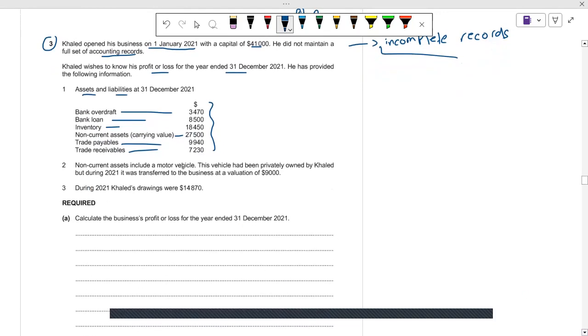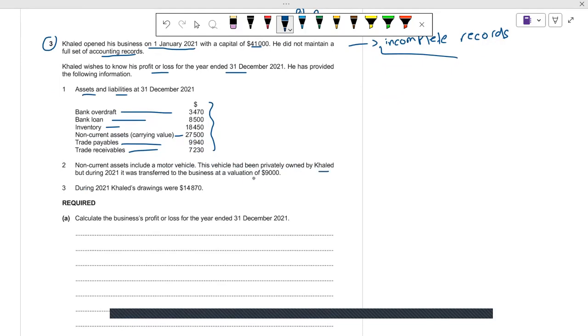Non-current assets include a motor vehicle, with a carrying value of 27,500. In this value, one more motor vehicle is included, which had been privately owned by Khalid.